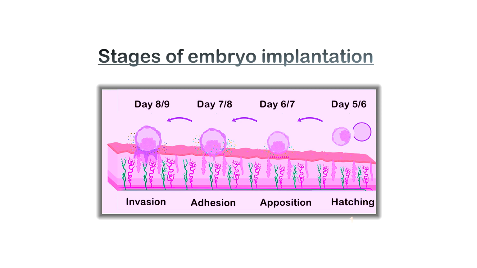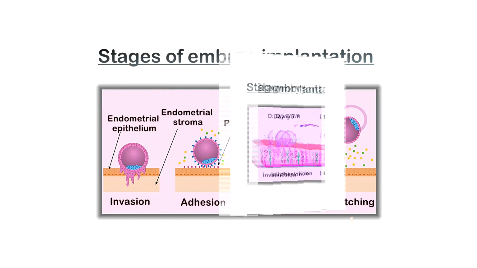Next is the adaptation. In this stage, the blastocyst slowly rolls and aligns properly to the endometrial epithelium of the uterus. Next is apposition. In this stage, there is formation of a loose connection between the blastocyst and endometrium of the uterus.